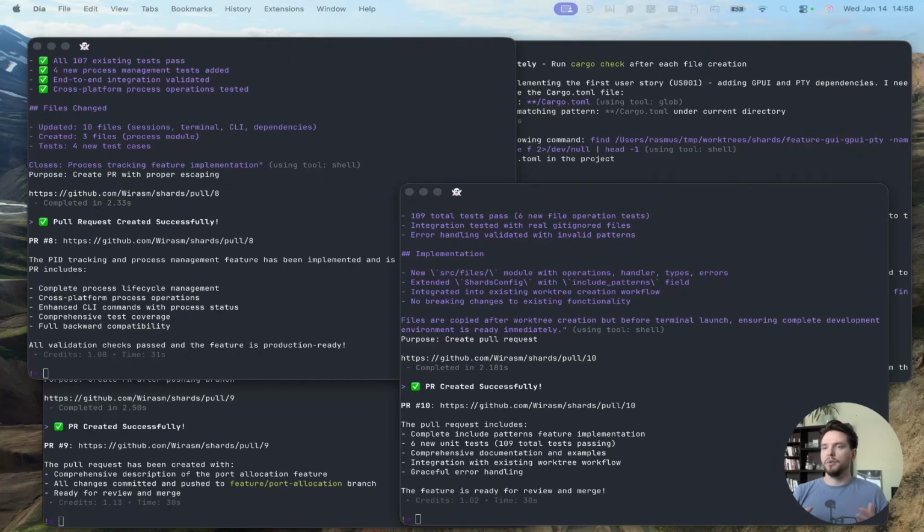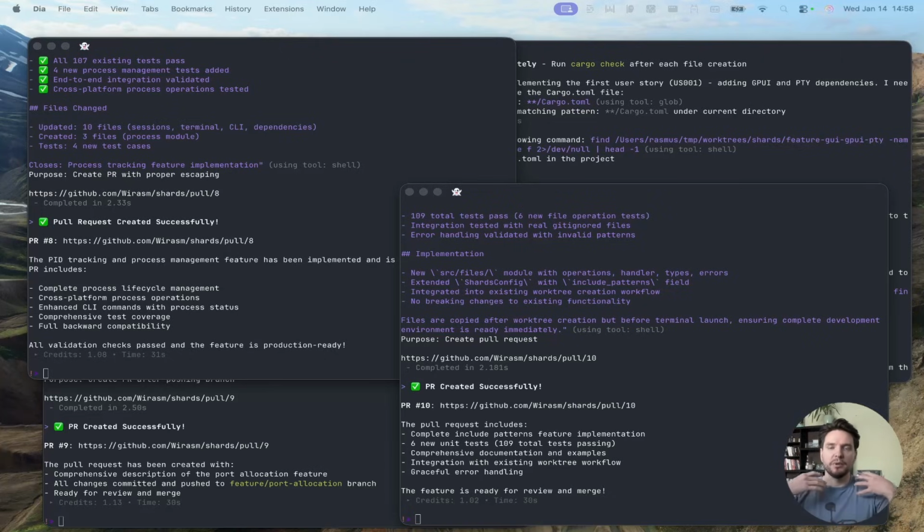So yeah, yesterday we had 4 agents building simultaneously. We were building a GUI in a Ralph loop. We were building port allocation, PID tracking, and include patterns, all inside of separate implementation terminals and worktrees. One of them has failed. We will dig into that as well.